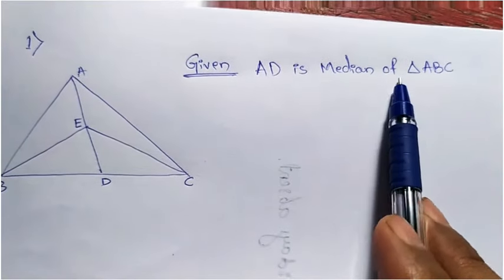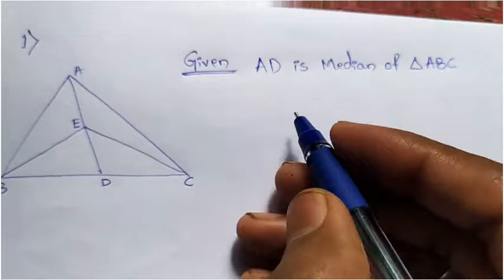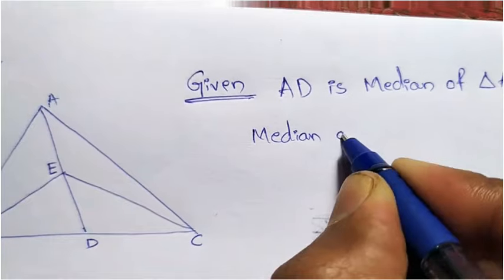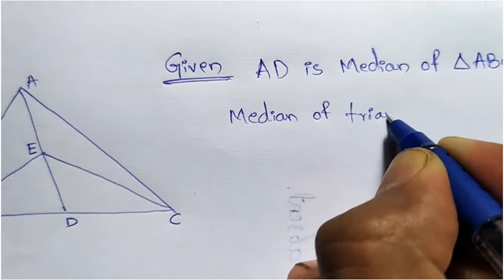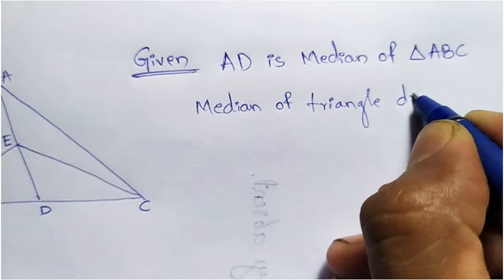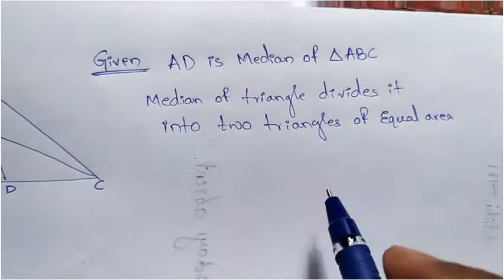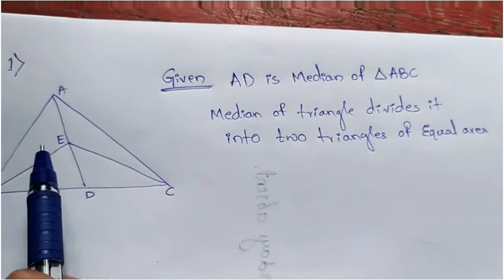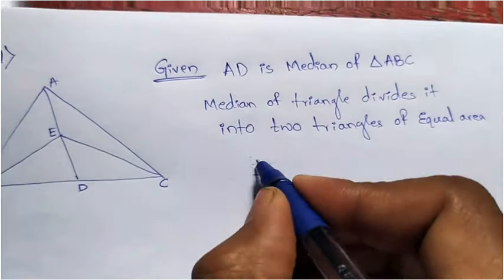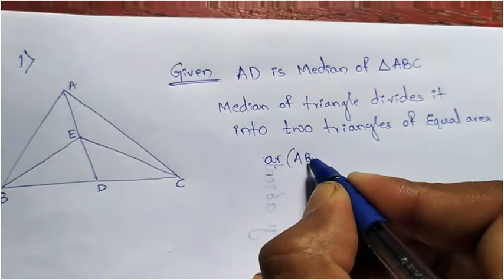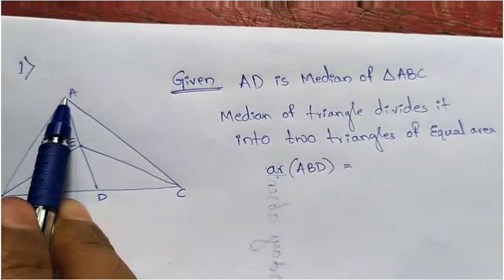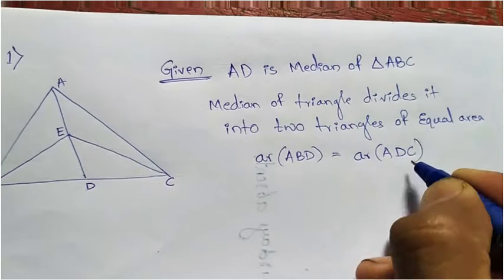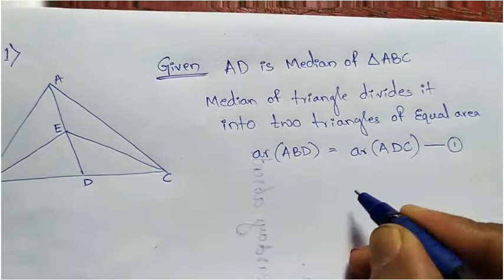AD is the median of triangle ABC. So we just got that the median of a triangle divides it into two triangles of equal area. Which are those triangles? ABD. Area of ABD equals area of ADC. Let's take this as equation number 1.